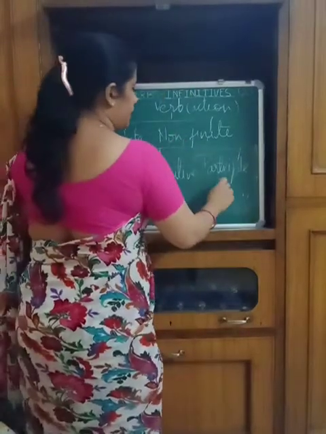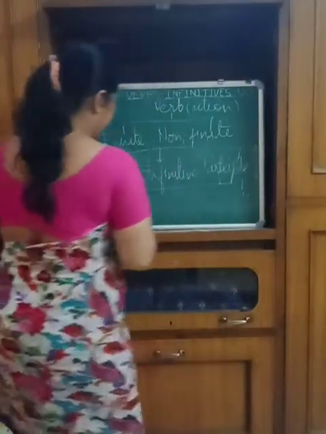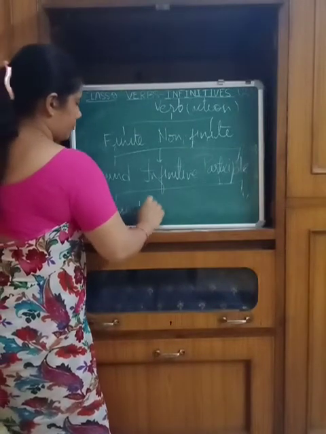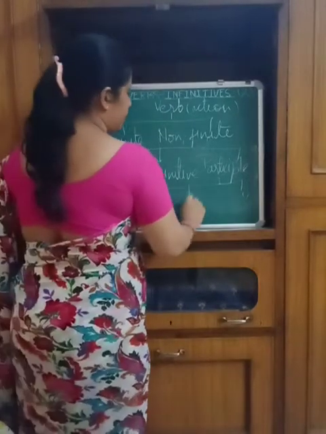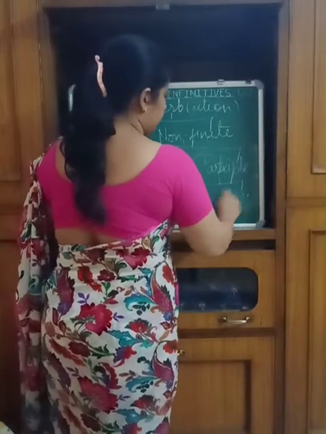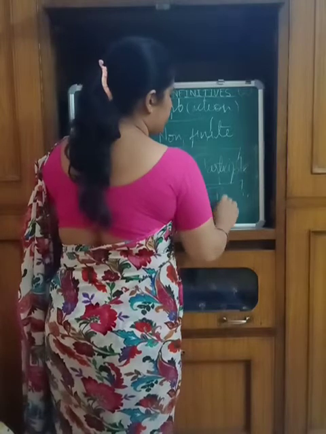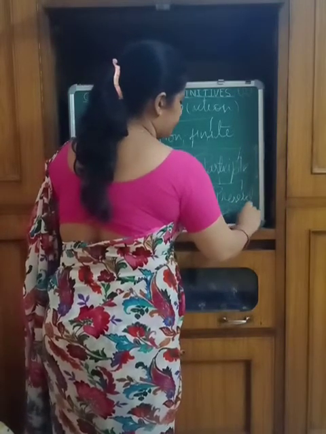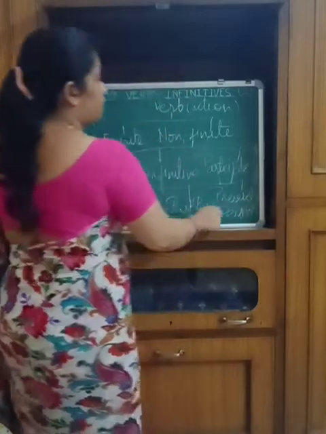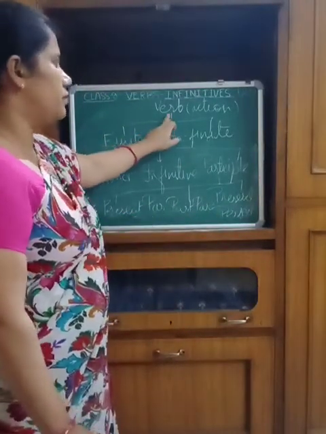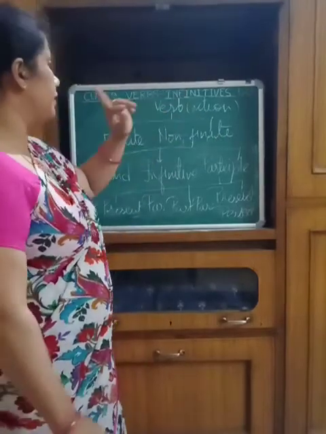The participle again can be subdivided into three categories: the first is the present participle, the second is the past participle, and the third is the present perfect participle.